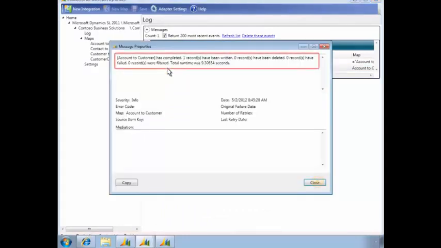The event log confirms the successful transfer of one new record, which is the Fabricam account Nancy just entered.